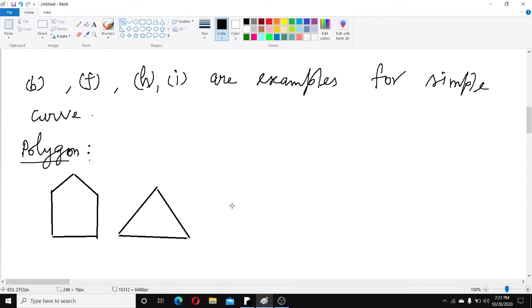See this first figure, 5 sides are there, second figure 3 sides are there. Now see the third figure.